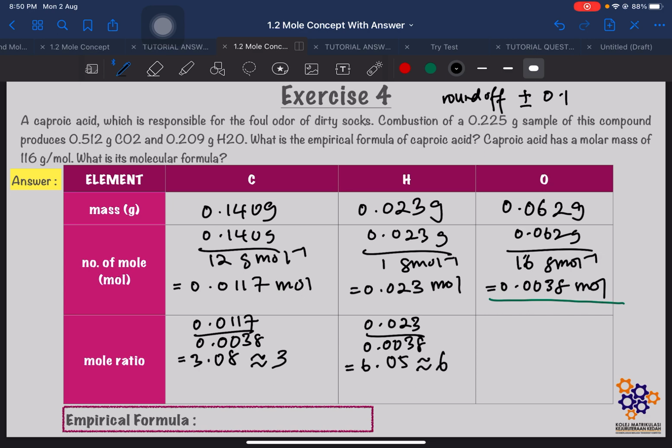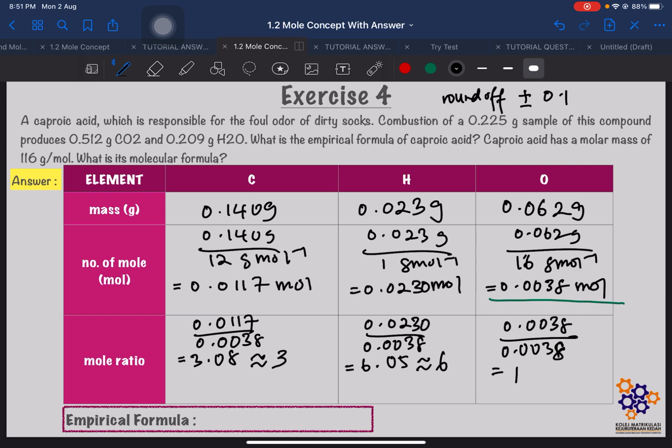Okay, and last one, kita divide 0.0038 dengan 0.0038. So, kita akan dapat 1. Okay, yang kat sini better kita samakan titik perpuluhan dia. So, kita akan letak kosong kat sini supaya bila kita bahagi, semua titik perpuluhan dia sama, okay? So, settle lah untuk mole ratio.